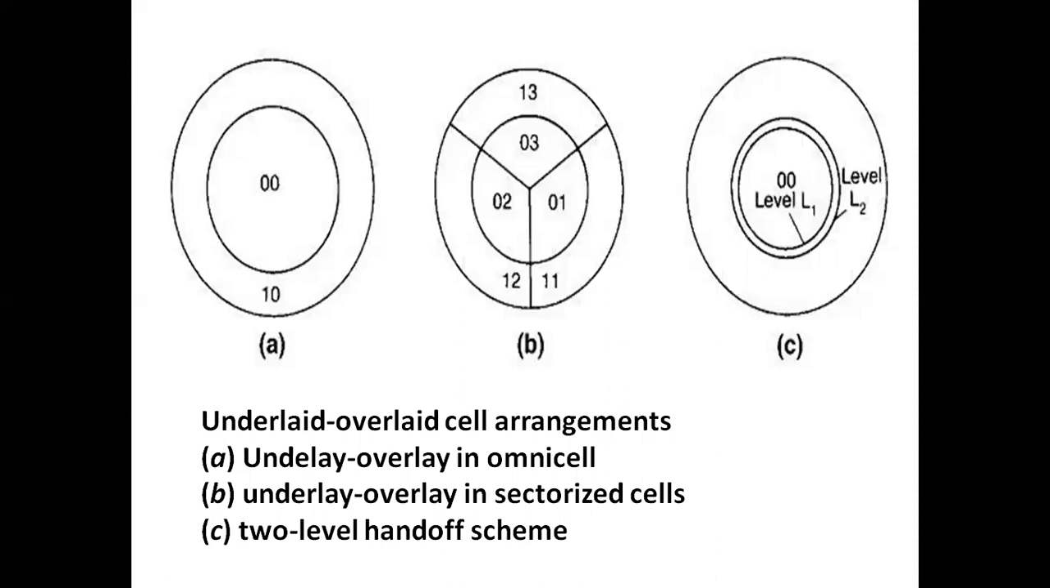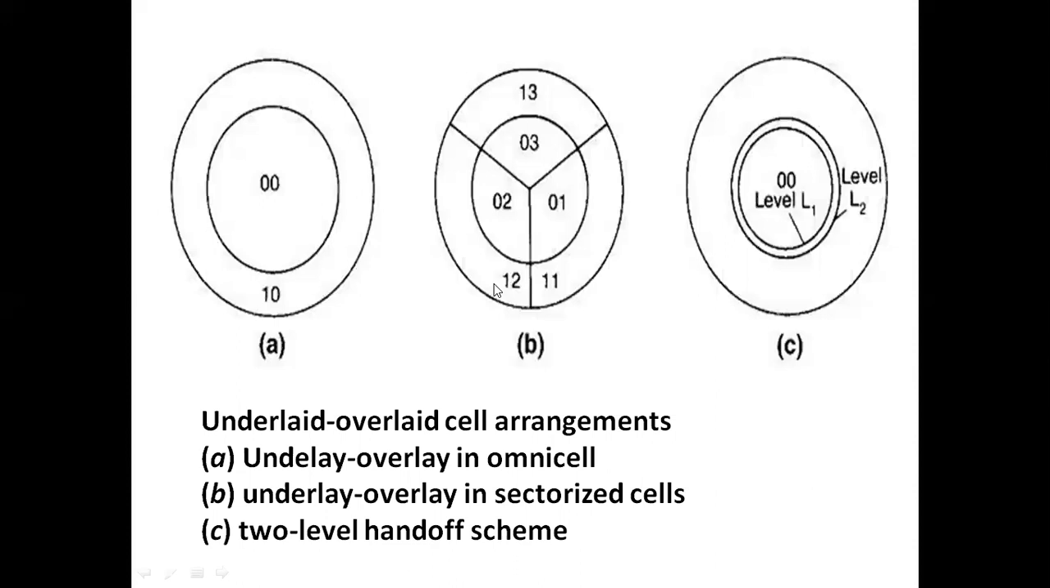And when the signal is lower than this level L2, then the call is handed off to the overlaid cell in order to give the handoff to that particular mobile unit. So here we have two levels. Depending on those two levels, handoff calls will be assigned to the mobile unit.